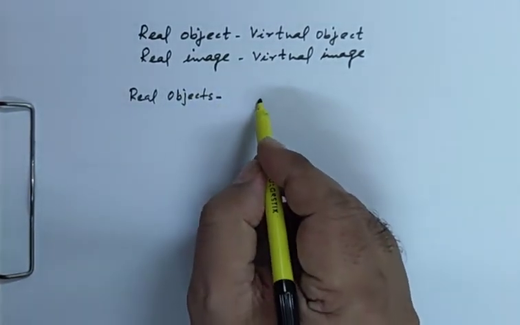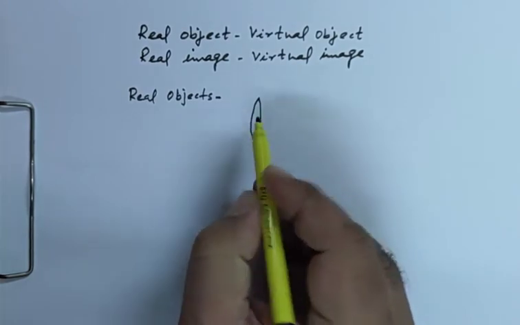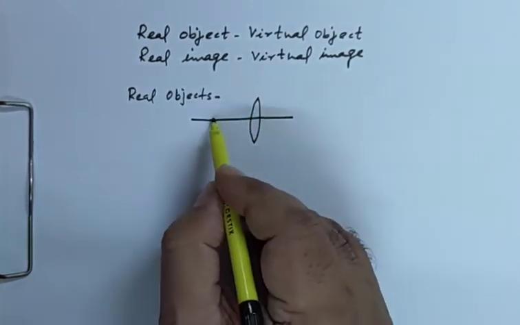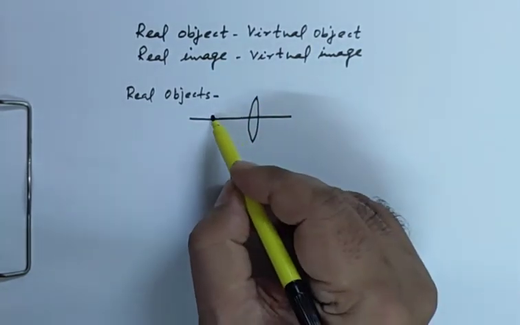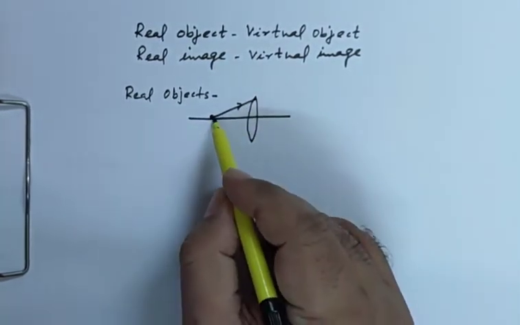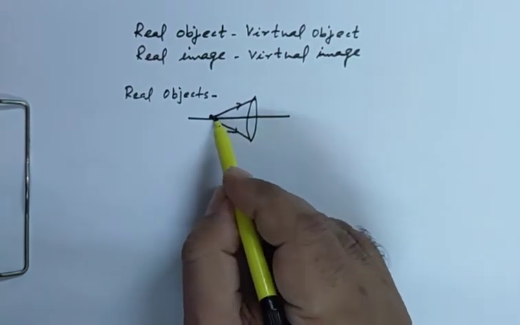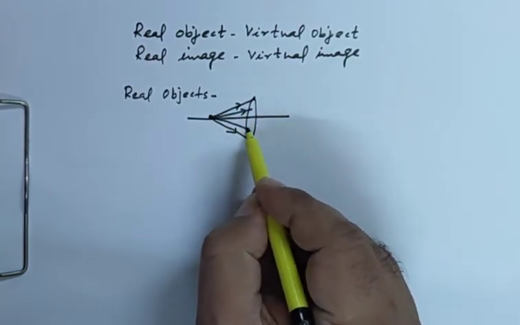Say this is a lens. If I put a point size object in front of the lens, light rays from the object will fall like this on the lens.